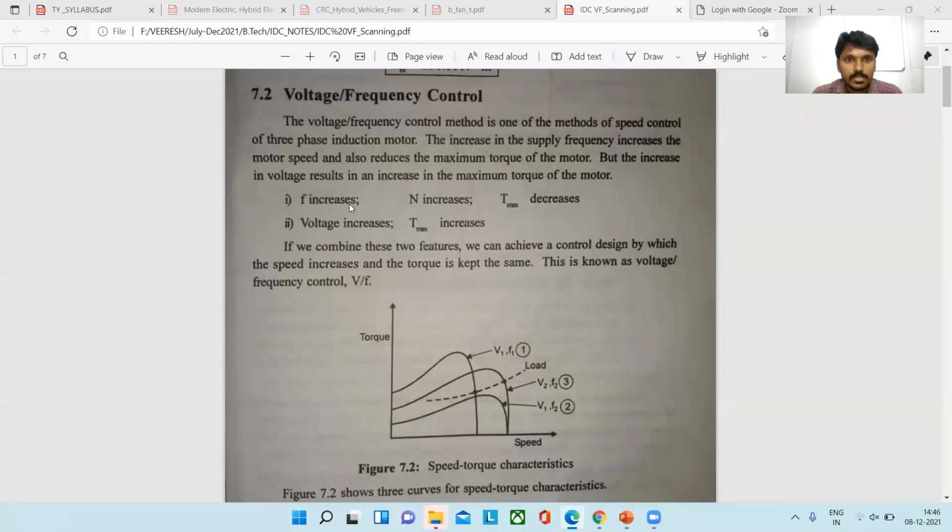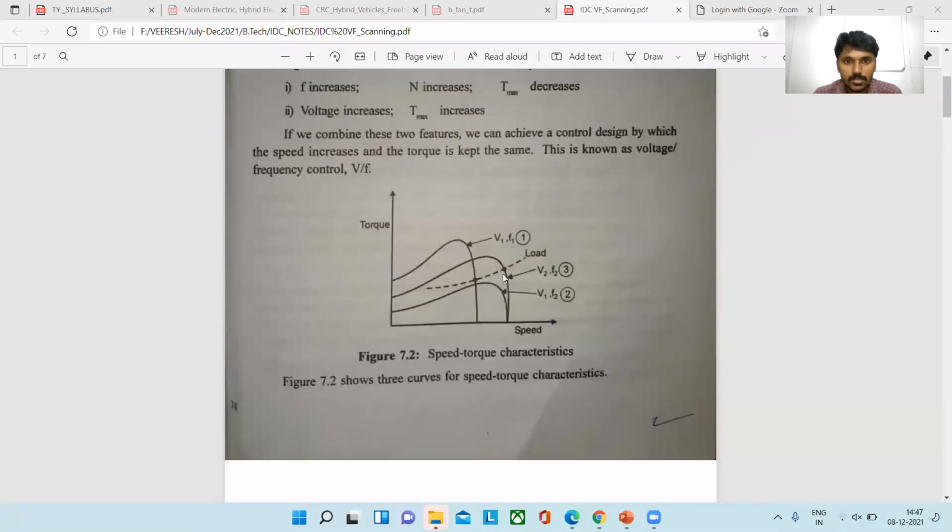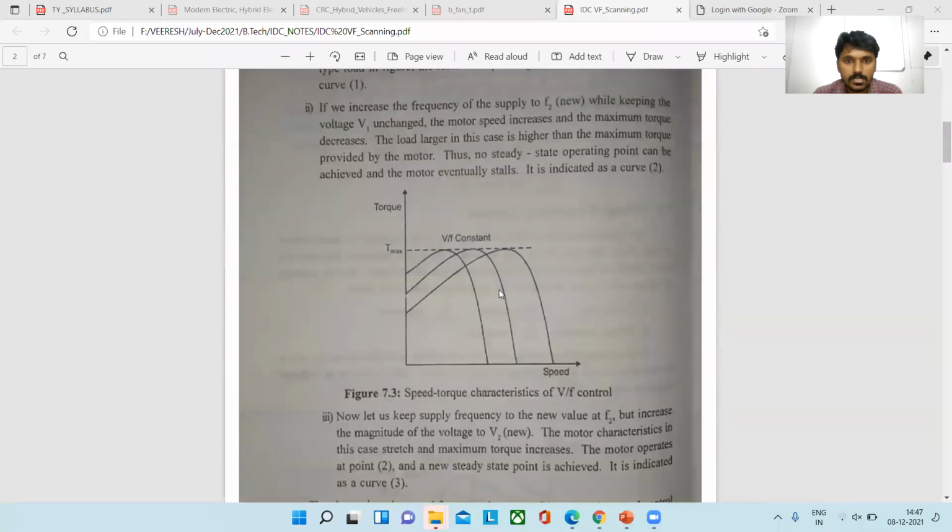Okay, so F increases, the speed increases and torque decreases. If frequency is increased, torque decreases. Next, if voltage is increased, what happens? Torque increases. Okay, so if frequency increases, the torque will decrease. If voltage increases, the torque will increase. That's why, from this relation, we have drawn this graph. Clear? So in order to get the constant torque, we are going for the V by F is equal to constant method.